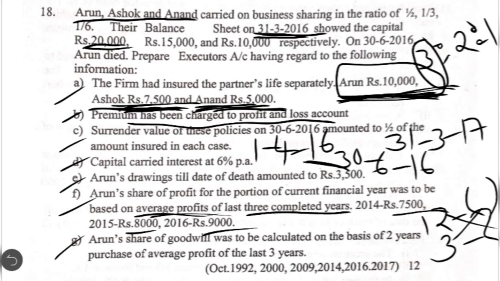Then what is the journal entry for adjusting that goodwill? Remaining partners capital account debit to deceased partner's capital account, and that should be done in the gain ratio. In this case, which case of gain ratio we have to apply? Case 2. Case 2 says that gain ratio is equal to new profit sharing ratio between the remaining partners. Who are the remaining partners now? Ashok and Anand, and their new profit sharing ratio is 2:1. So gain ratio will also be 2:1. So this is regarding the analysis part. Now let's see the solution.